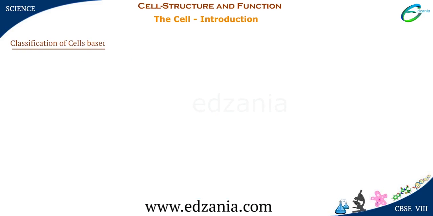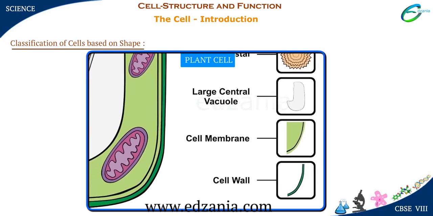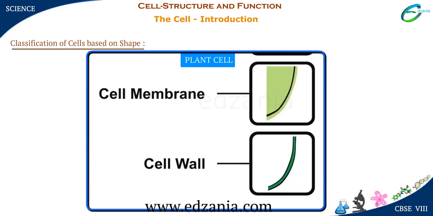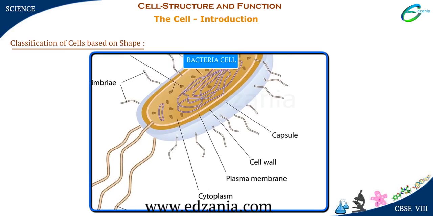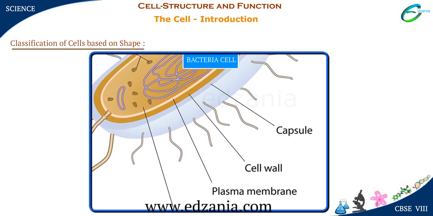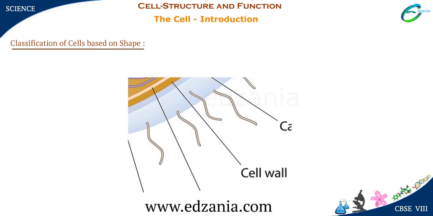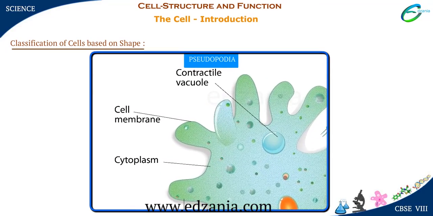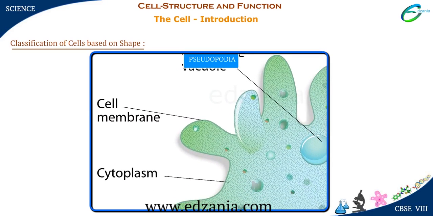Classification of cells based on shape. The cell membrane that encloses all the components of a cell gives the cell its shape. The cell wall present in plants and some bacteria also adds to the rigidity of its shape. Amoeba, which is a unicellular organism, has no definite shape. It keeps changing its shape.